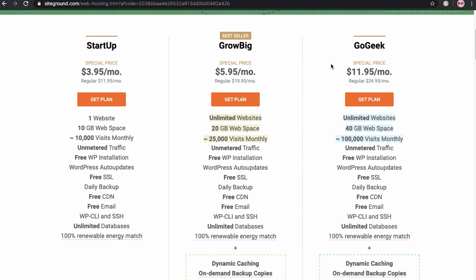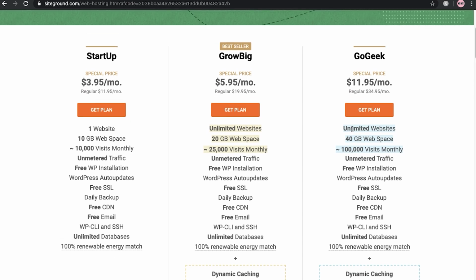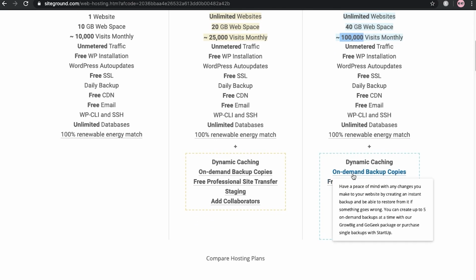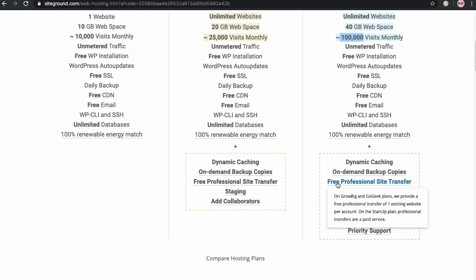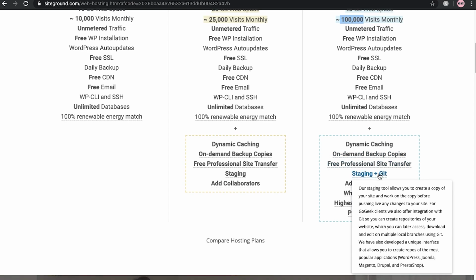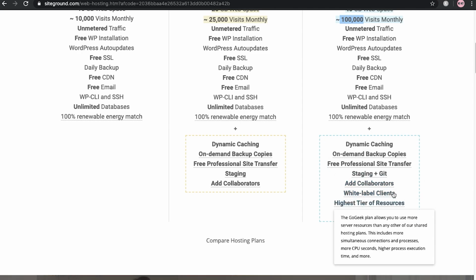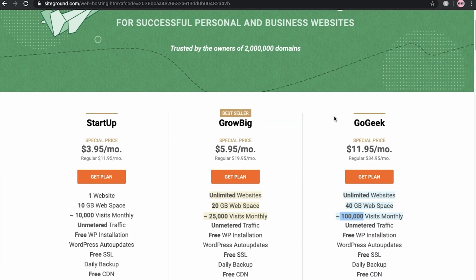Here you can see the GoGeek plan. In the GoGeek plan, you can host unlimited websites, and you get 40 GB of web space. Your website can handle 1 lakh traffic monthly. Here you can see more features, including extras like on-demand backup copies. And there are so many things like git, add collaborators, white label clients, and all these things you can do with the GoGeek plan.